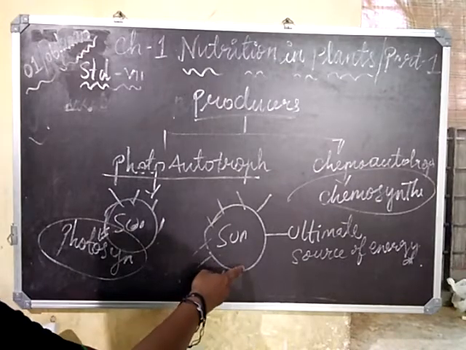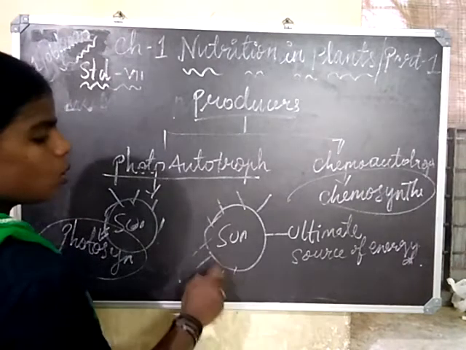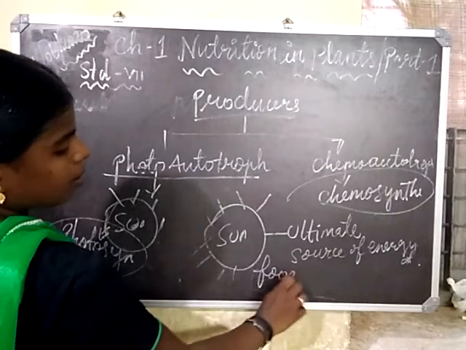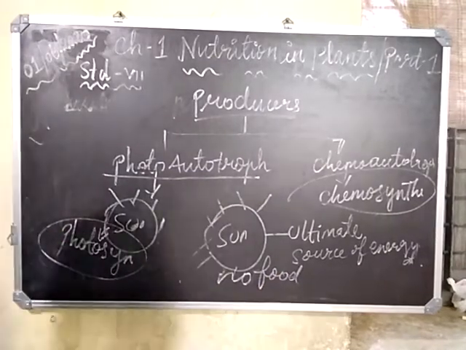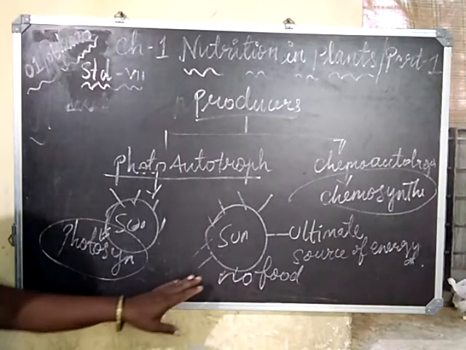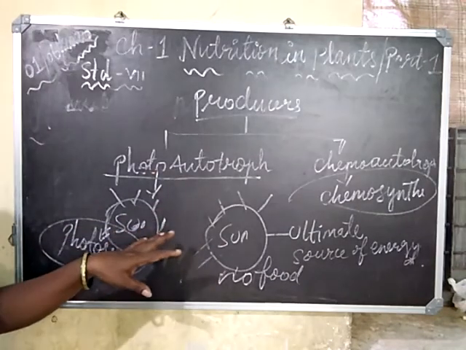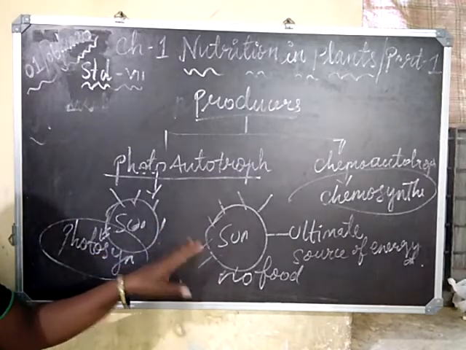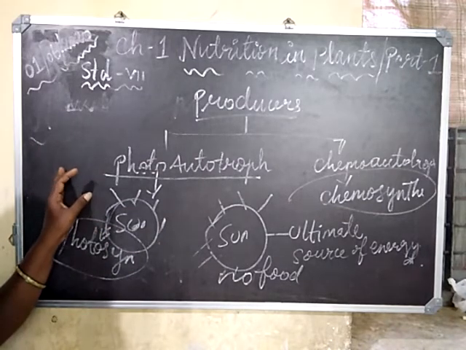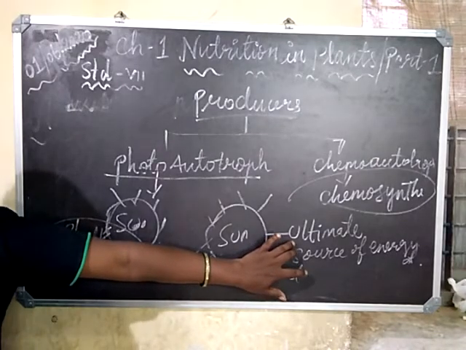If there is no sunlight, there would be no production of food by the plants. And if there is no production of food by the plants, all the heterotrophs, directly or indirectly, depend on autotrophs for their survival. So, we can say sun is the ultimate source of energy that we have.